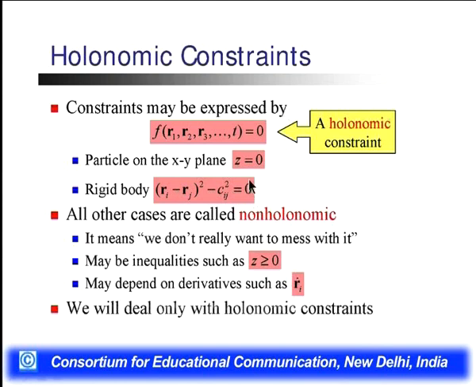Apart from this, if z is not equal to 0, then it becomes non-holonomic. It means we do not really want to mess with it by taking other parameters. Maybe inequalities such as z is greater than or equal to 0, and it may depend on derivatives such as Ri dot, meaning a non-holonomic constraint depends upon the derivative of the position vector. Here we have the position vectors, not the derivative of that. Now we will deal only with the holonomic constraints.